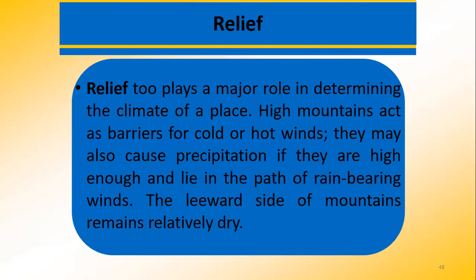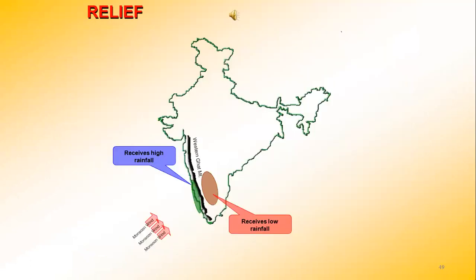Now, relief also plays a major role in determining the climate of a place. High mountains act as barriers for cold or hot winds. They also cause precipitation if they are high enough and lie in the path of the rain-bearing winds. And the leeward side of the mountains remains relatively dry.